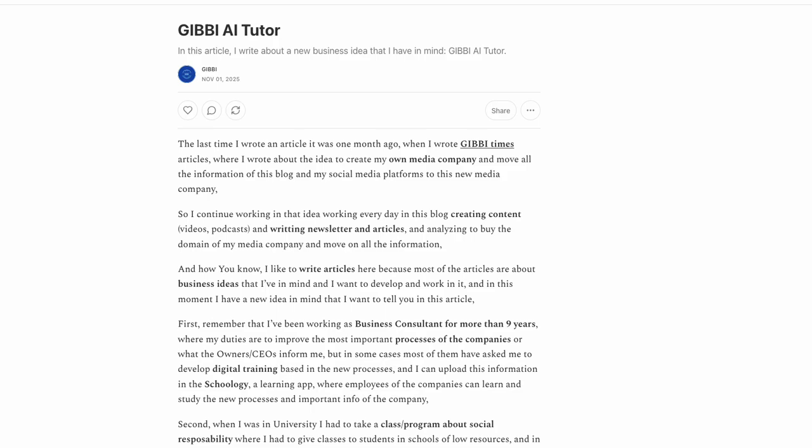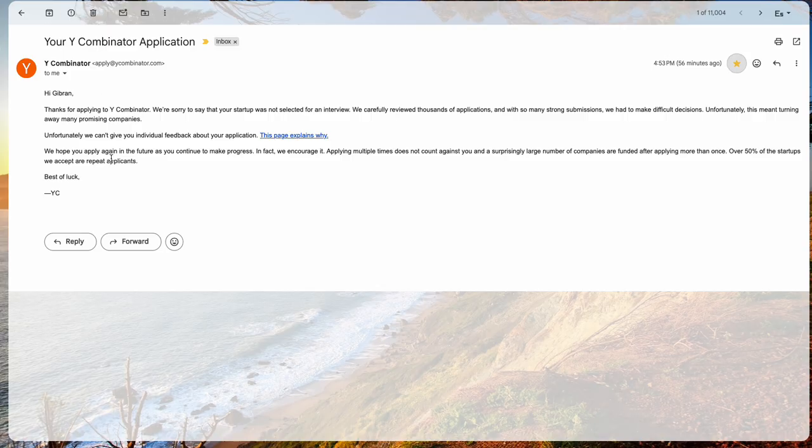So for that reason, I decided not to apply again to a YC batch or an accelerator program like YC or A16Z in the short term, because I understand that at this moment I don't have these three qualities. So I'm focusing on other things. This is the last time that I applied to a YC batch. Remember that I applied 10 times with 4 different ideas.